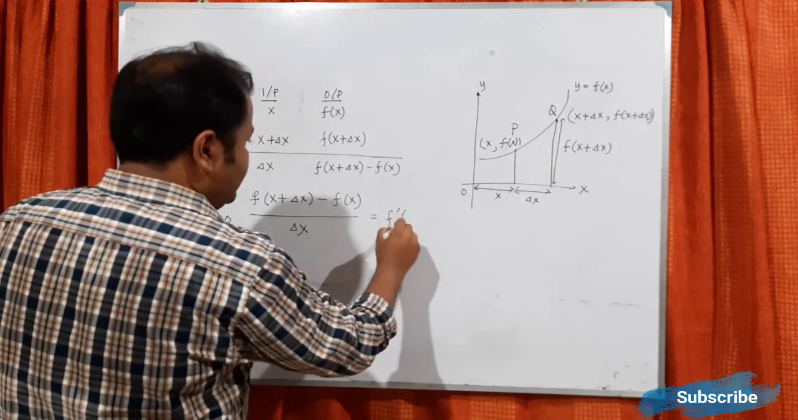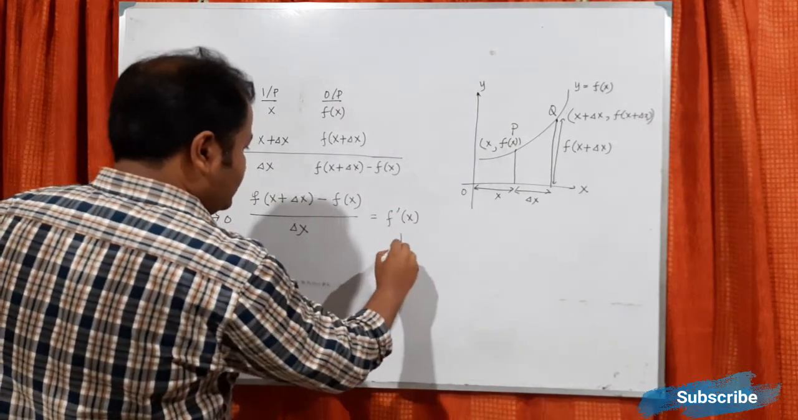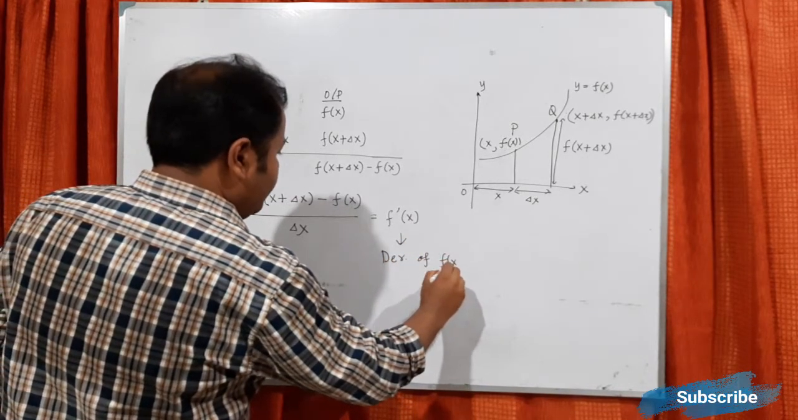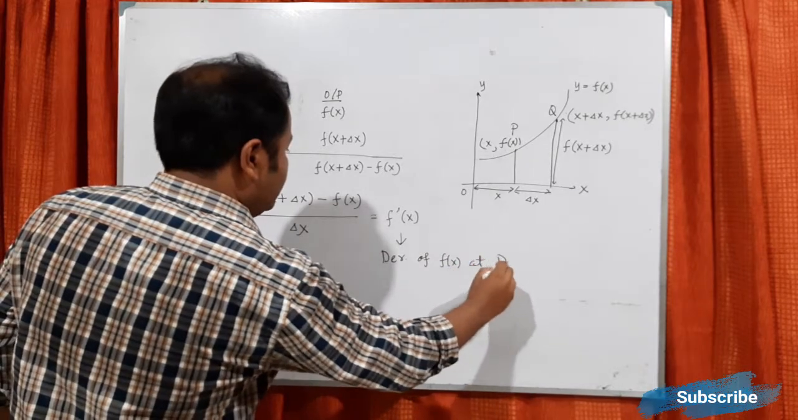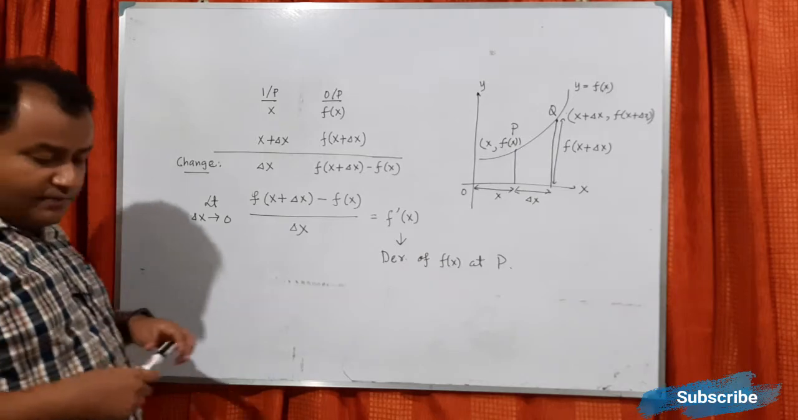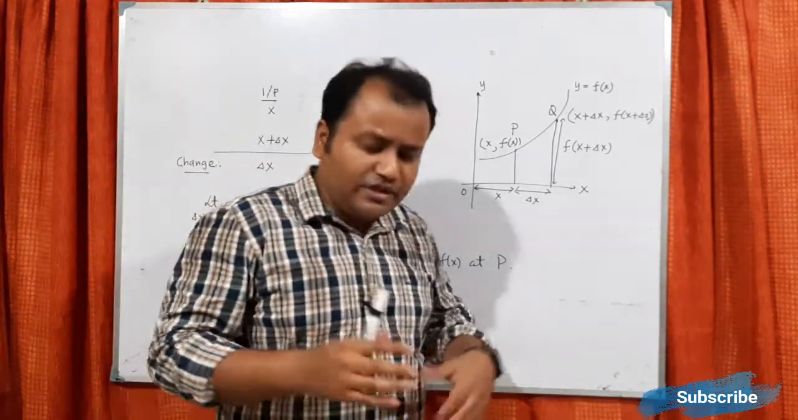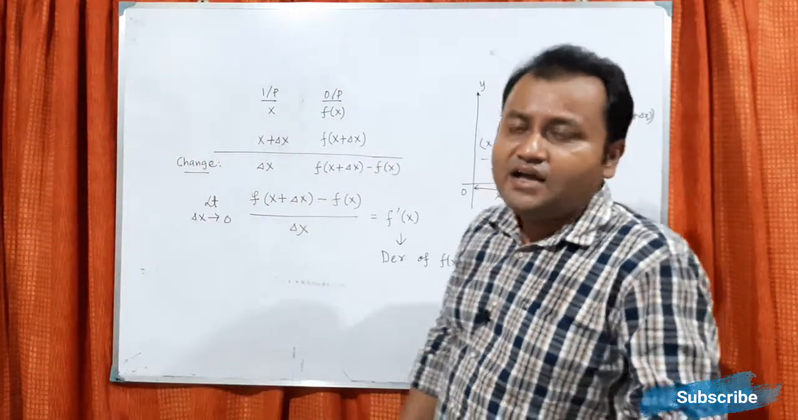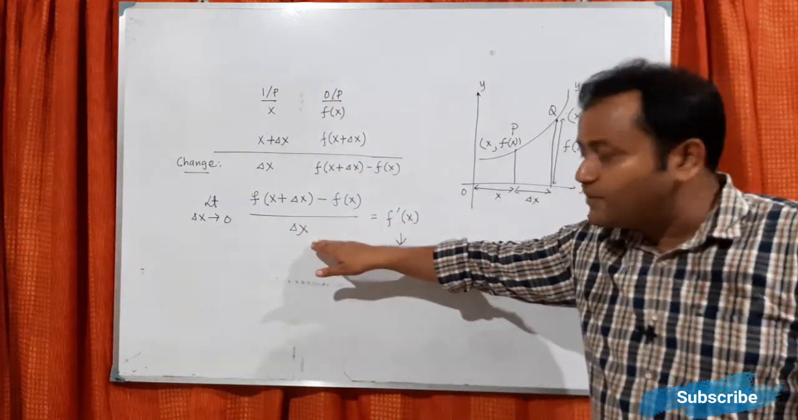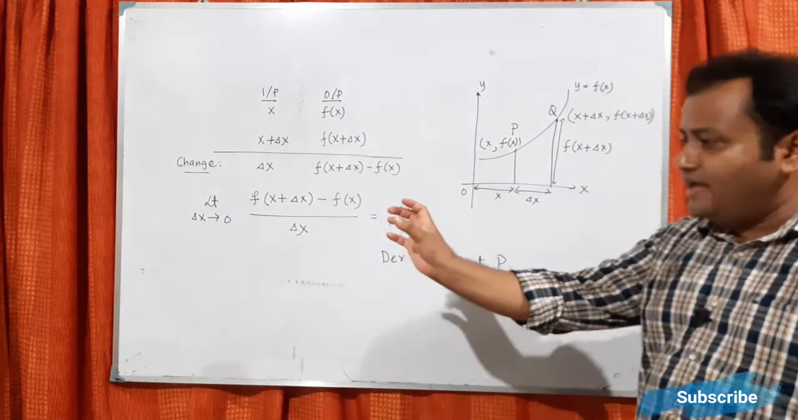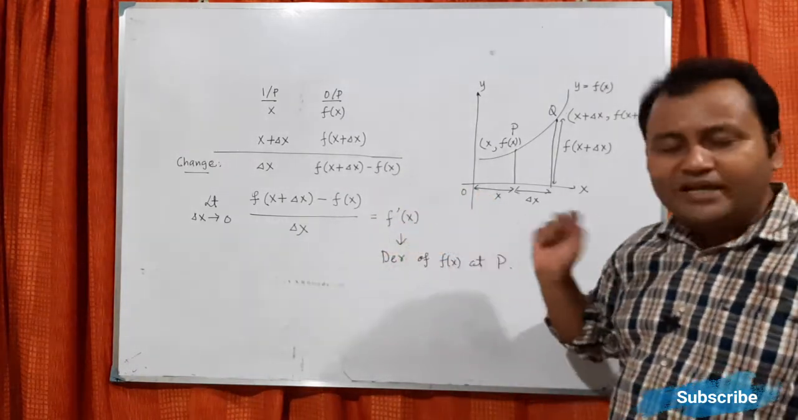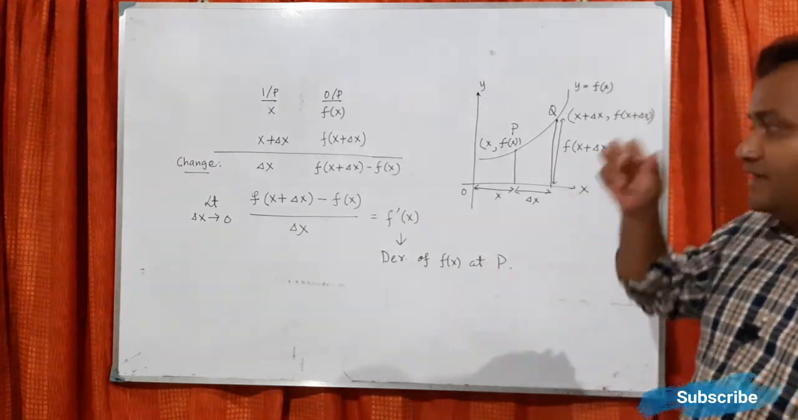This is written f dash x, and it is called the derivative of f(x) at P. Understand? So what is the meaning of derivative actually? Derivative basically means the rate of change of output with respect to input, provided the input goes to 0. Whatever value you get as the limiting value, that value is called the derivative.